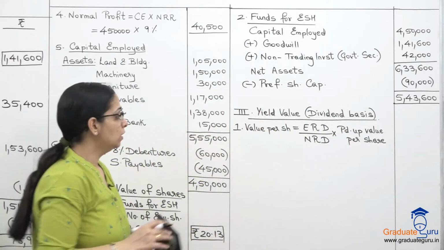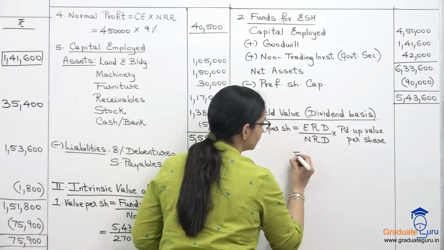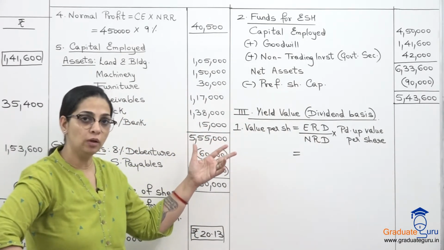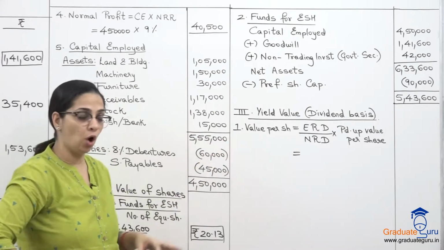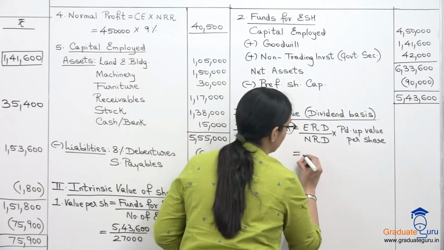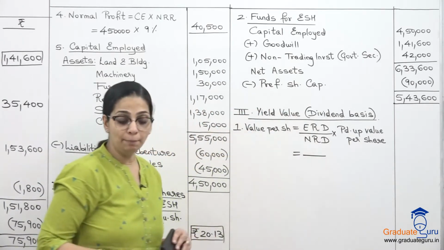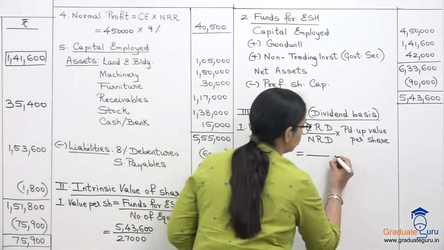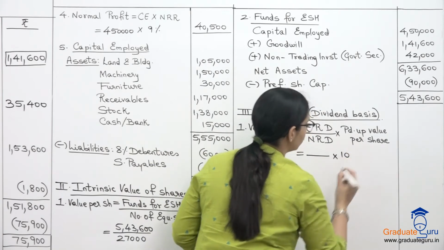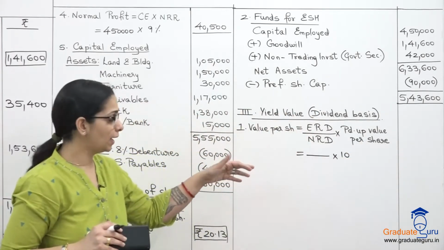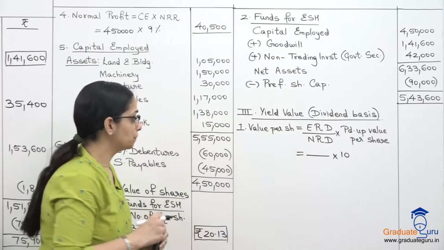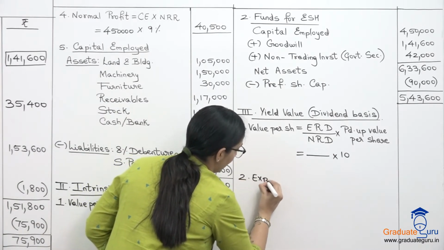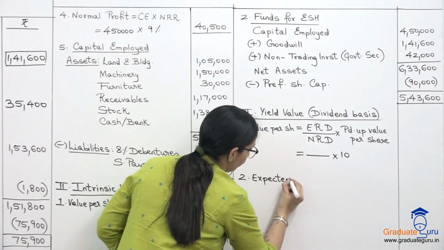right? So हमारे पास दोनों भी rates directly नहीं दिए हैं. We have to calculate our expected rate also and we have to calculate our normal rate also. So I'll leave both of them blank just now. And paid up value per share from my balance sheet is 10 rupees. So into 10 hoga, whatever amount we get, divide by NRD and into 10. So our next step is calculating our expected rate of dividend.